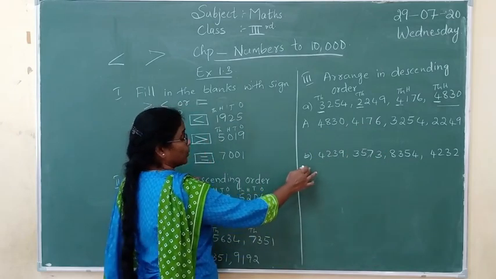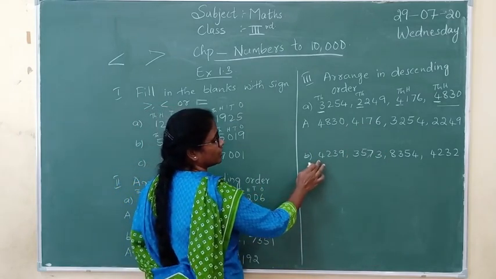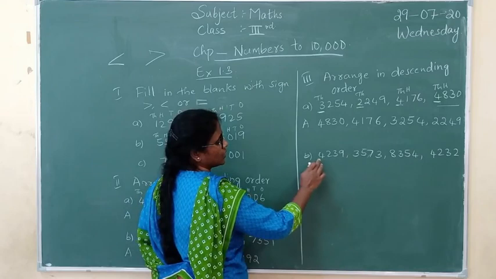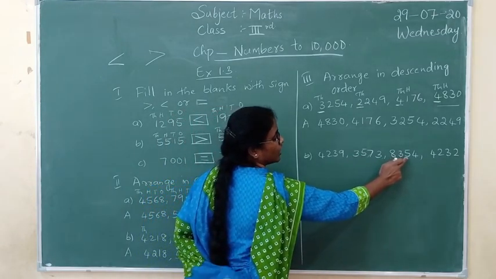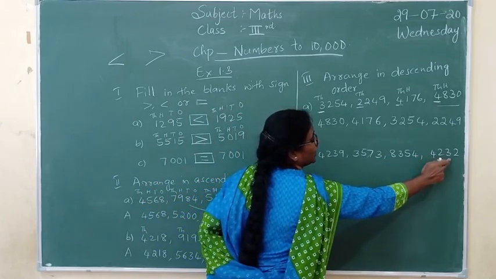Come to the next example. Here we have written four numbers: 4,239, 3,573, 8,354 and 4,232.